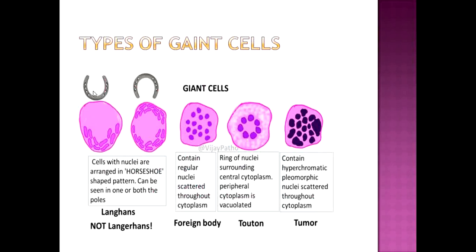Here are different types of giant cells. Horseshoe shape is typical of tuberculosis, while in foreign body type giant cells, they have centrally placed regular nuclei, while in Touton type giant cells, they are surrounded by vacuolated cytoplasm. Those are filled with lipid. They are found in xanthomas. Tumor giant cells are composed of dysplastic pleomorphic cells.